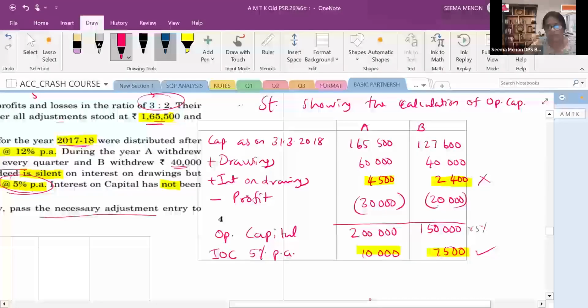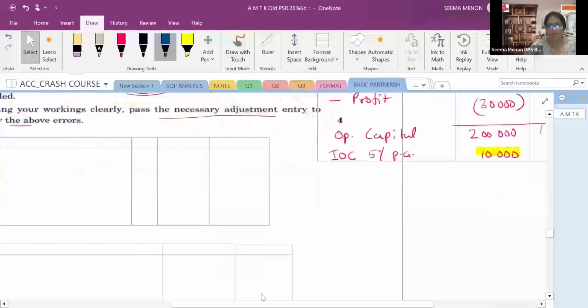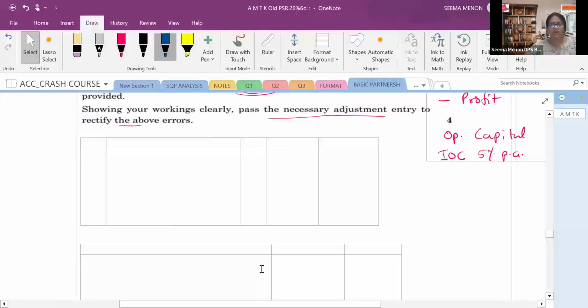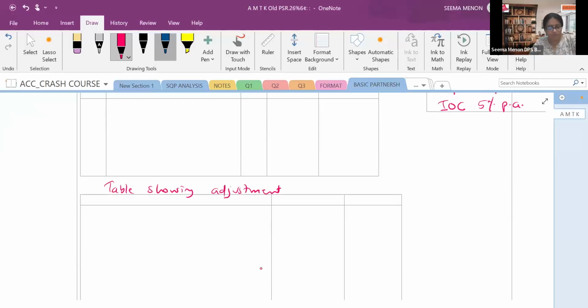Okay. Now let's do the adjustment statement. We can make it. Okay. So table showing the adjustment. Here heading you will write table showing the adjustment. So this is also one of the important tasks, table showing adjustment. Now A and B. Interest on capital to be charged. Okay. So interest on capital, क्या करना है? Interest on capital to be credited.